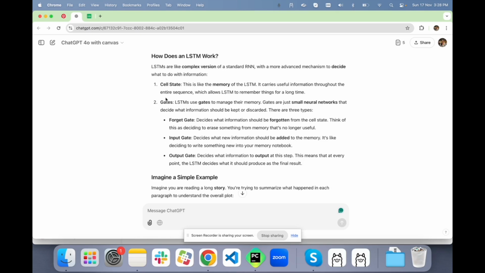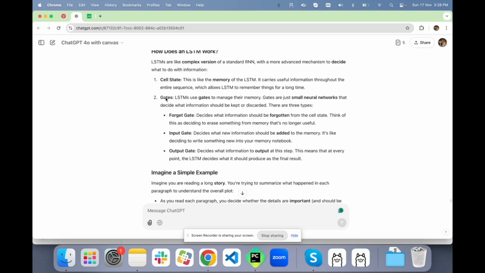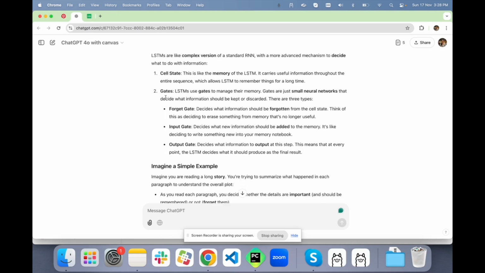Then we have gates. LSTM uses gates to manage its memory. Gates are just small neural networks that decide what information should be kept or discarded. There are three types of gates: forget gate, input gate, and output gate. The forget gate decides what information should be forgotten from the cell state.